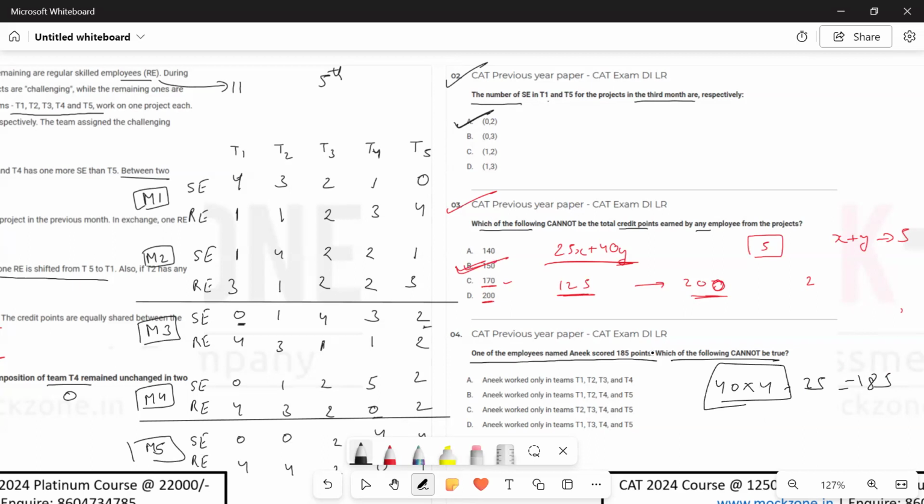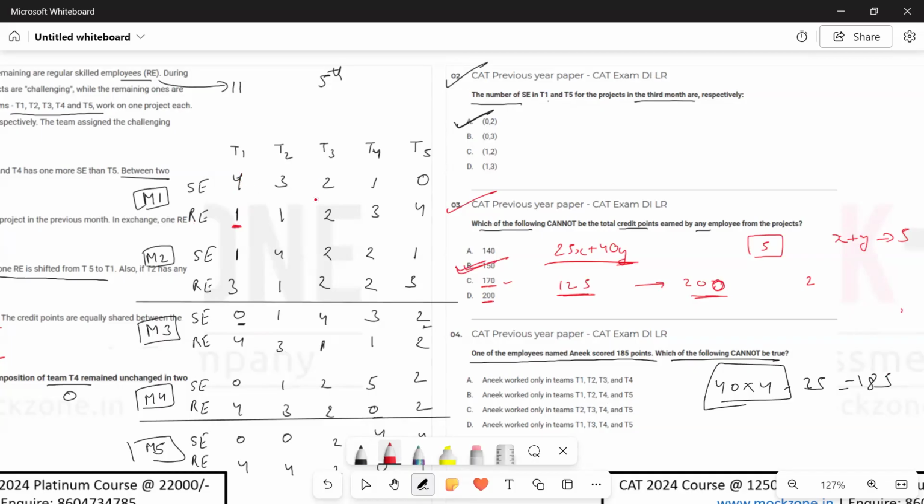For a person to work in 4 complicated projects, can he be a regular employee? हम देखते हैं यहाँ पे, मान लो अगर उसने ये वाला रेगुलर एम्प्लॉय होता जिसने T1 पे काम किया था in first month on a complicated project. ठीक है.